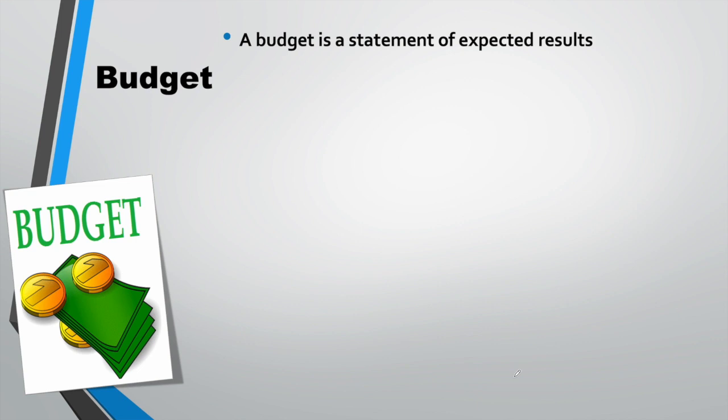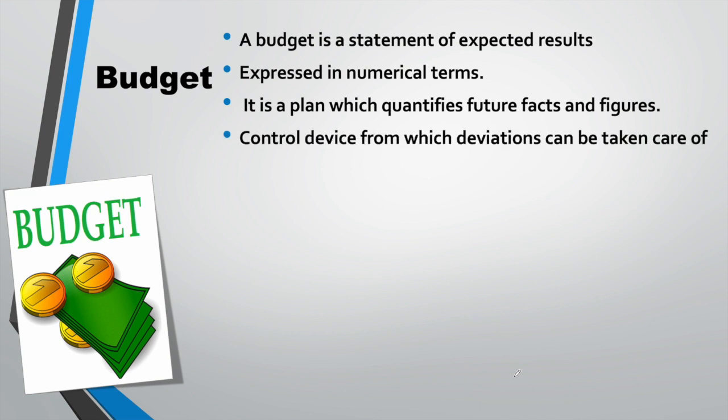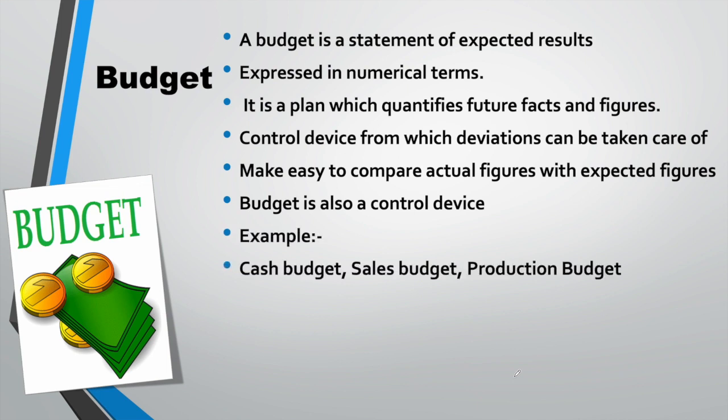How will you define this? We'll say a budget is a statement of expected results expressed in numerical terms. So it's a plan which quantifies future facts and figures. And it's a very good control device by which deviation can be taken care of. Like a sales budget may forecast the sales of different products in each area for a particular month. A budget may also be prepared to show the number of workers required in the factory at peak production time. Now we can take examples such as cash budget, sales budget, production budget.